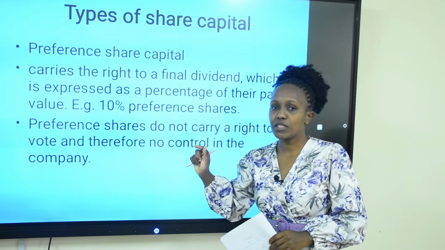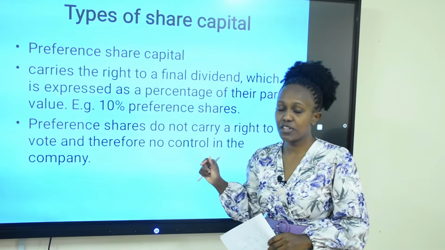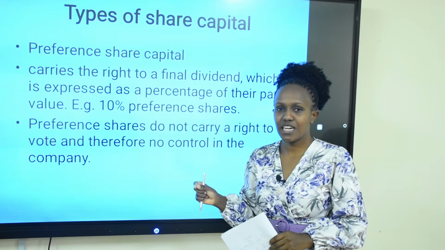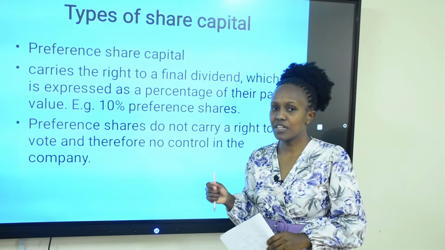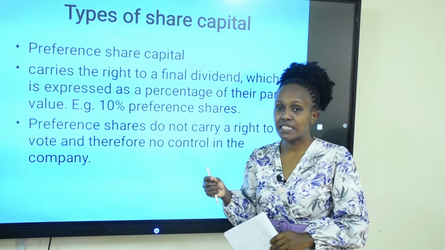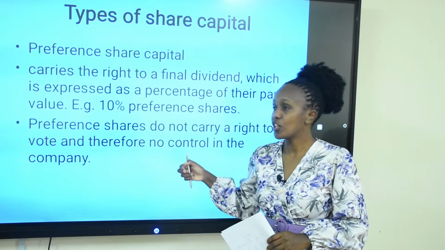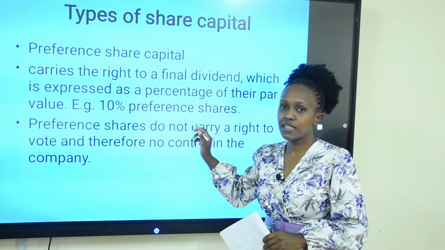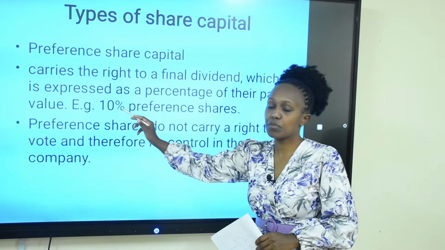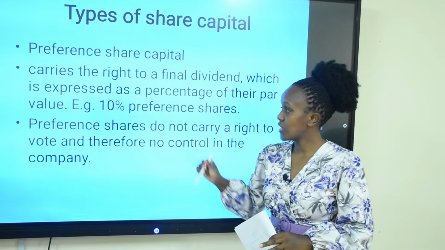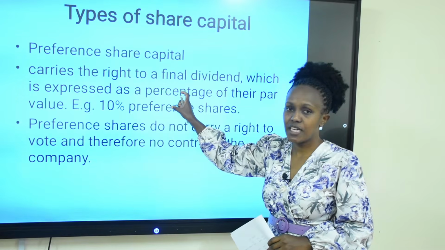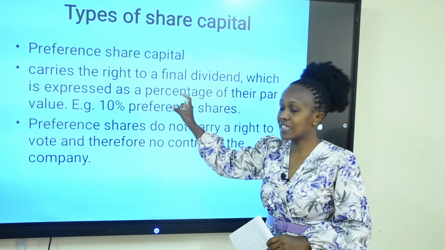Now, the first important note about preference share capital is that they have a fixed rate of return. They have a fixed dividend. The dividend is expressed as a percentage. So when you see 10% preference shares, it means that they are going to be paid a 10% preference dividend of their total share capital. And this rate of return is constant.